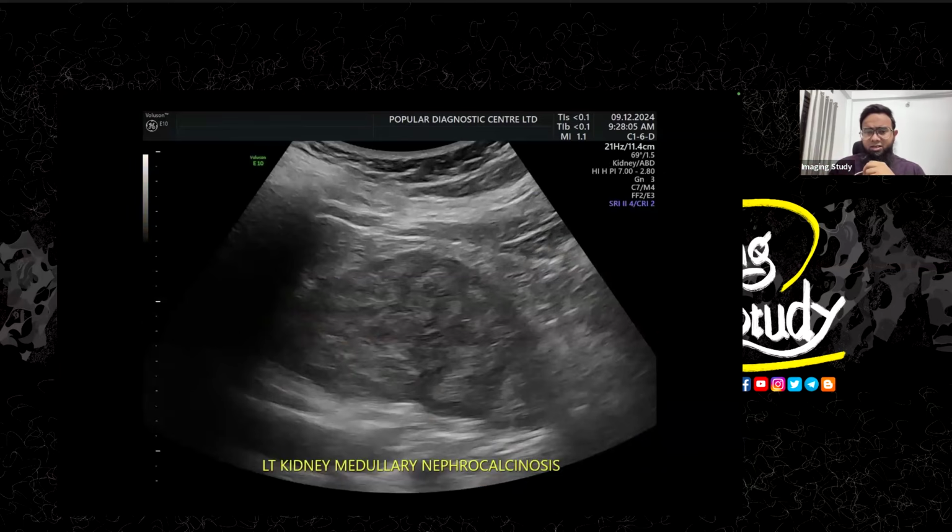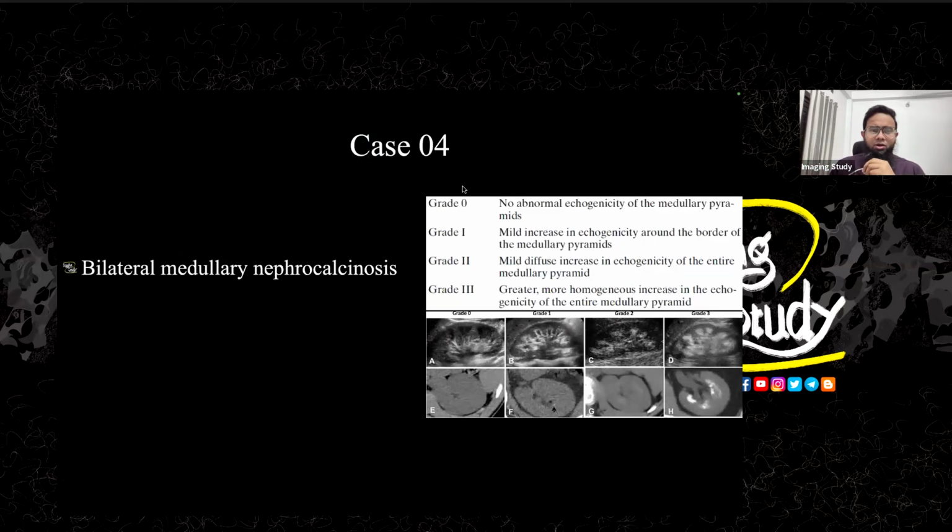So here's the picture. Yeah, it's an echogenic medullary nephrocalcinosis. So this is a case of bilateral medullary nephrocalcinosis. If you are interested, there are 4 grades of medullary nephrocalcinosis, from 0 to 3.